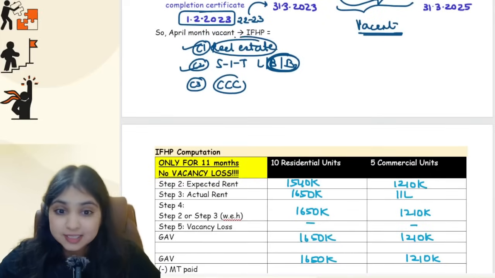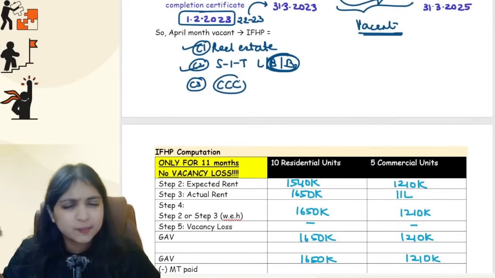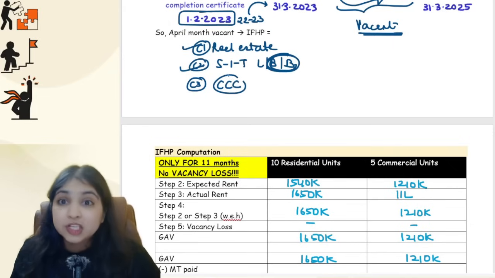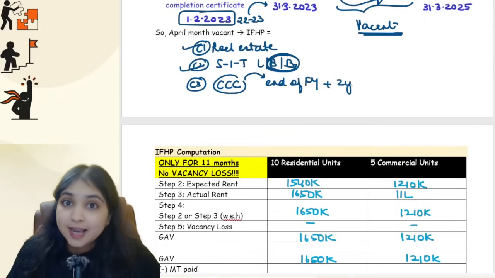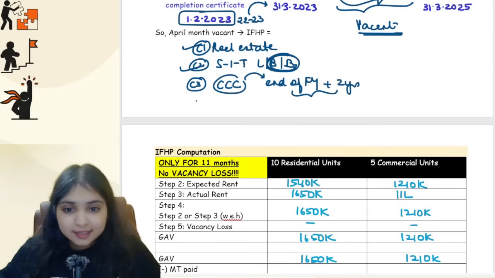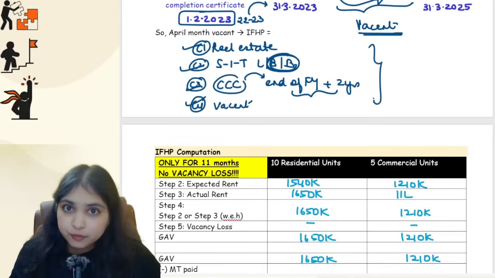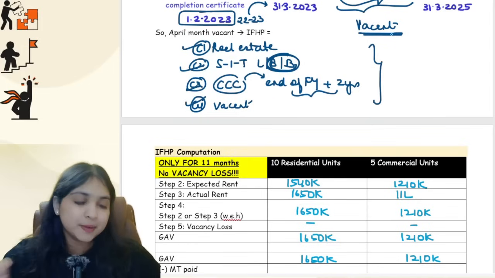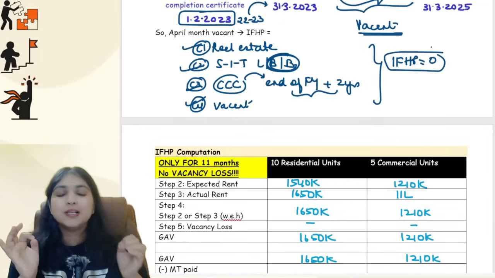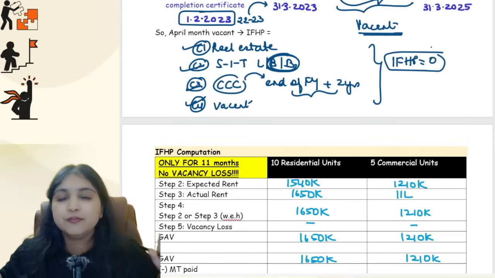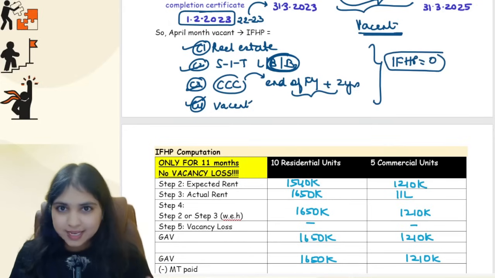Okay, so my special point will apply if 3 to 4 conditions are fulfilled. Condition number 1, I'm into real estate business. Condition number 2, I'm having stock in trade, which is land, building, or both, but I'm caring about building over here because IFHP head. Condition number 3, I got construction completion certificate. I will see what is the end of the financial year in which I got construction completion certificate. To that, I will add 2 years. In this period, any time, condition number 4, the property is remaining vacant. If all these conditions are fulfilled, then that period during which the property is remaining vacant, in that period my IFHP will be 0. That's all, guys. The small simple new point for you with respect to vacancy. Nicely understood? Yes.